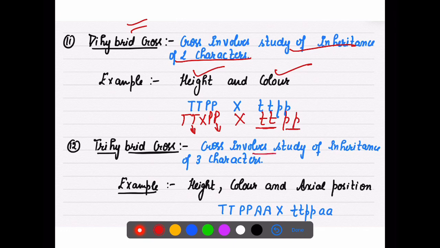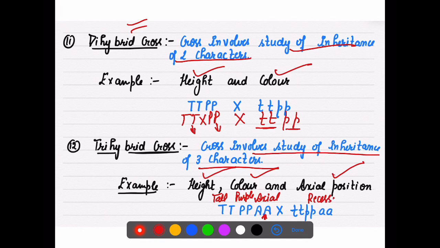Trihybrid, now when I am studying 3 characters, मुझे height भी study करना है, color भी study करना है, axial position भी study करनी है, axial as well as the terminal position. So axial position क्योंकि dominant होती है, so we will take the symbol of axial, that is why I have taken A. Tall is dominant, that is why I have taken T. Purple is dominant over white, so I have taken P. So here the recessive ones, इनके सभी के small letters आएंगे. So 3 characters, that is a trihybrid cross.